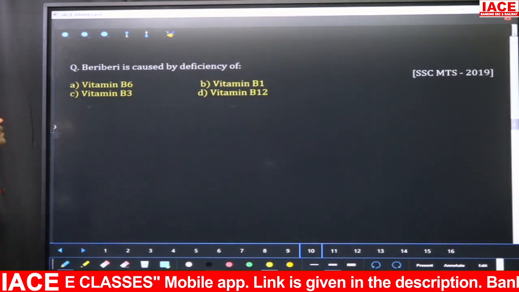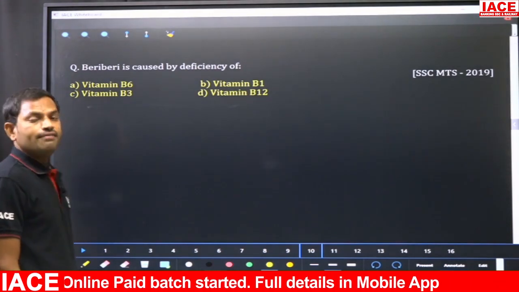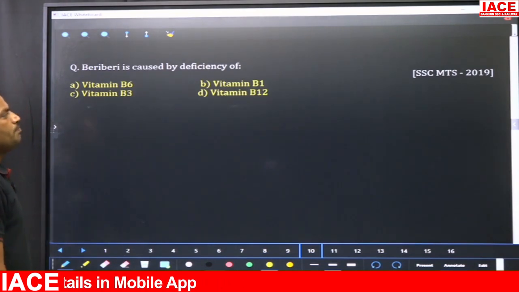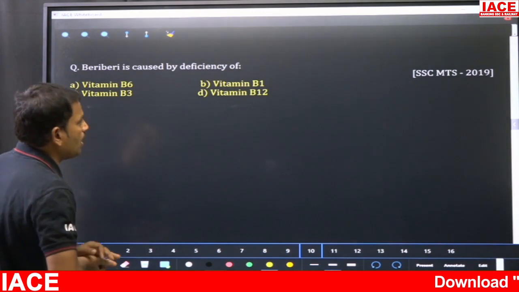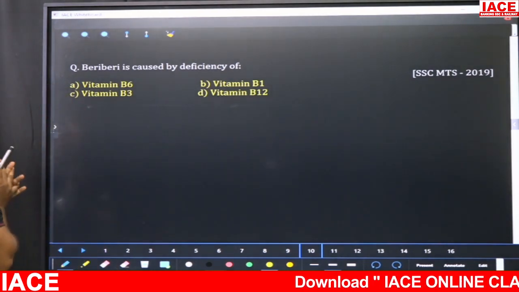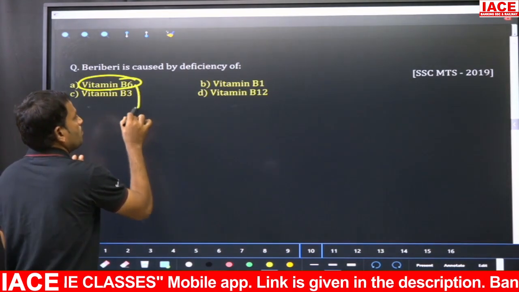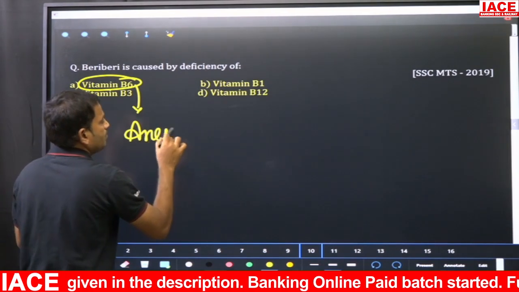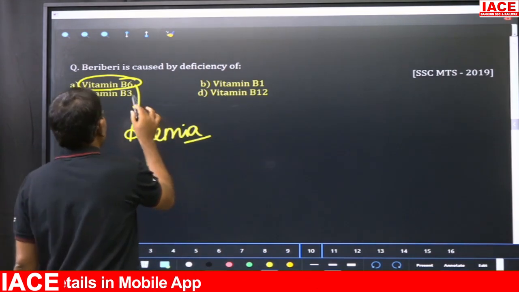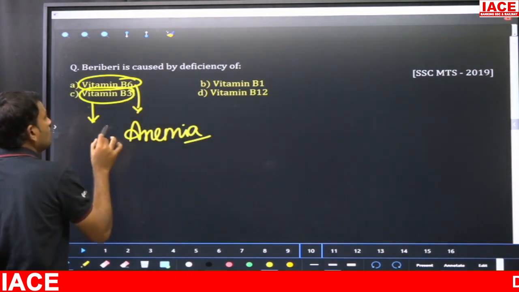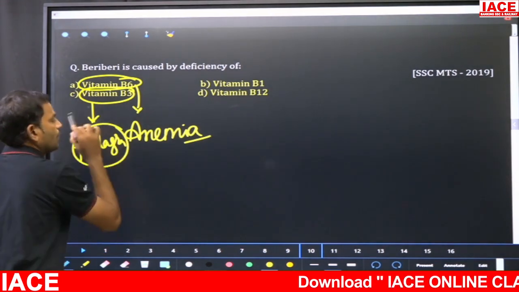So the timer is off. Beriberi is caused by deficiency of A, vitamin B6, B, vitamin B1, C, vitamin B3, D, vitamin B12. This question appeared in SSC MTS 2019, right? Now, vitamin B6, which is also called pyridoxine, its deficiency leads to anemia, right? And vitamin B3 is niacin or nicotinic acid. Its deficiency causes pellagra, a skin disorder, right?